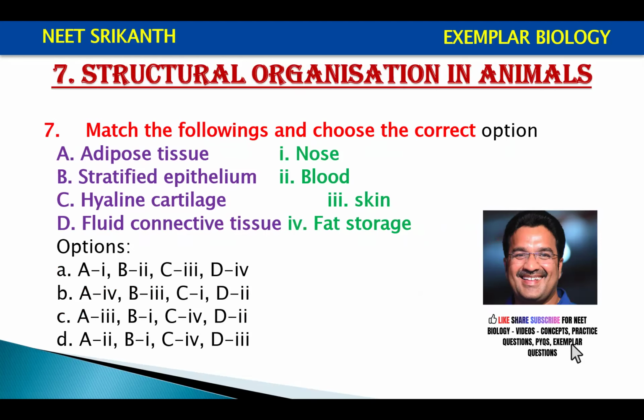Moving on to adipose tissue: match the following and choose the correct option. Column 1 has adipose tissue, stratified epithelium, hyaline cartilage, fluid connective tissue, and column 2 has nose, blood, skin, fat storage. Adipose tissue is for fat storage, stratified epithelium is in skin, hyaline cartilage is at the tip of the nose, and fluid connective tissue is blood. So the answer is the second option.